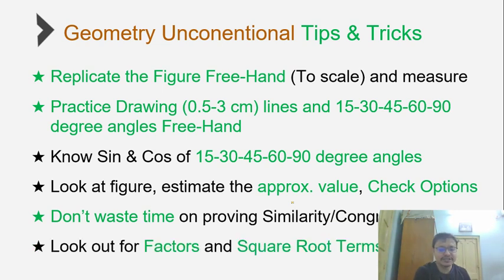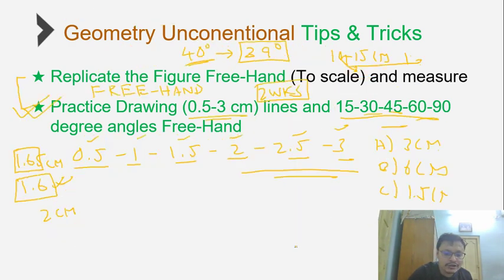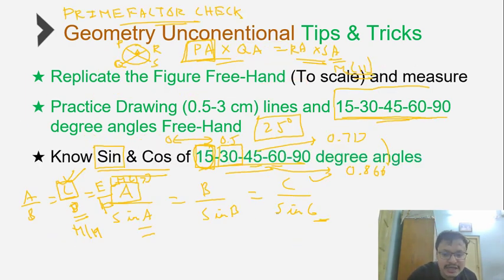As I said, the last thing is very important. Look out for factors and look out for square root terms. Why square root terms? Because you remember, all the theorems are based on this rule of sin A, sin B, sin C and so on. And as we know, all the values of the sines are of the form root 2 and root 3. For example, sin 45 is 1 by root 2. Sin 60 is root 3 by 2 and so on, which is why these are the roots which occur easily.